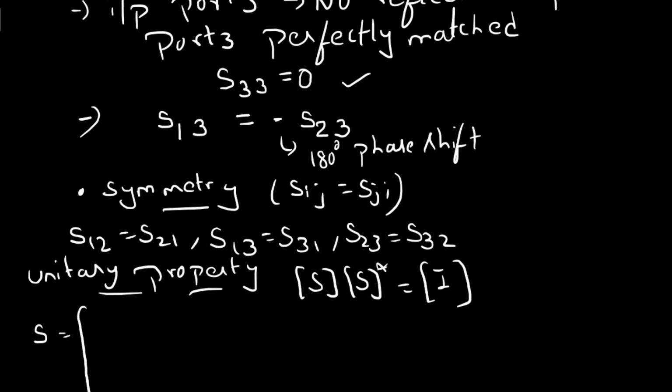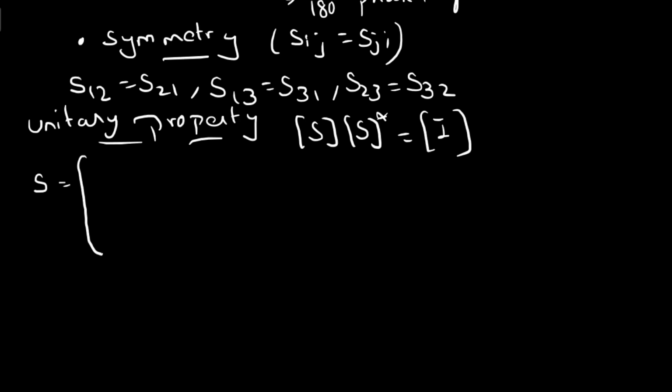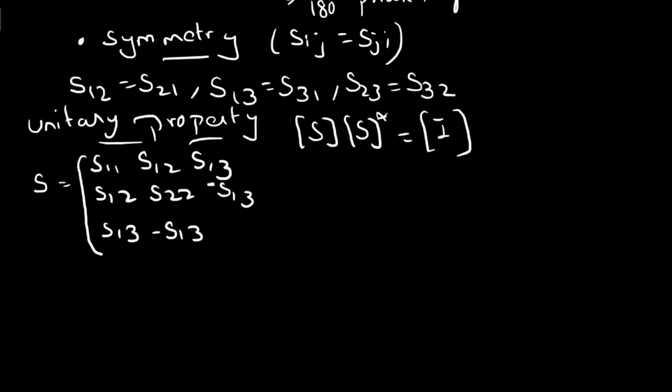Now you have to rewrite the scattering matrix after considering the properties of the E-plane and the symmetric properties of the S matrix. We can rewrite it as S11, S12, S13; S12, S22, minus S13; third row, S13, minus S13, 0.